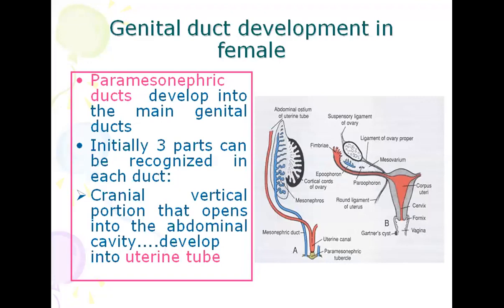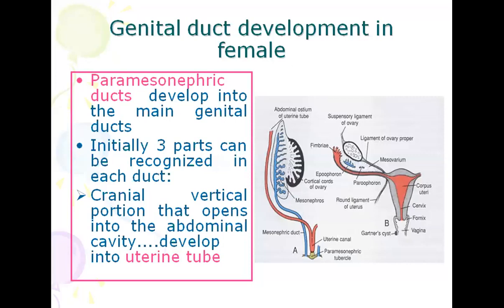One part is vertical part, cranial vertical portion that opens into the abdominal cavity, develop into uterine tube. It has abdominal ostia. You can see where fimbriae is present in B. There is an opening that is known as abdominal ostia, through which the uterine tube communicate with the abdominal cavity.